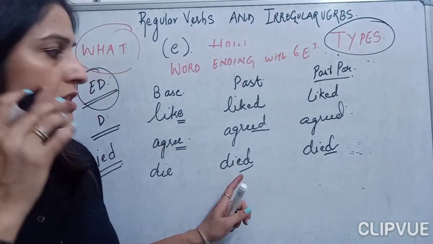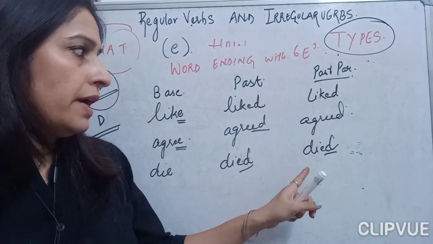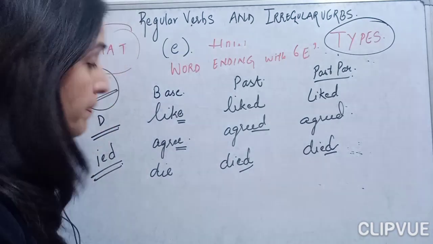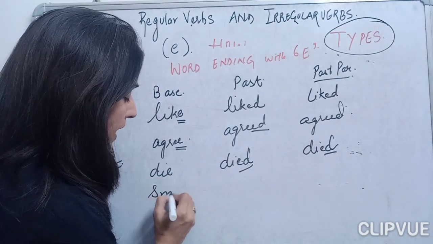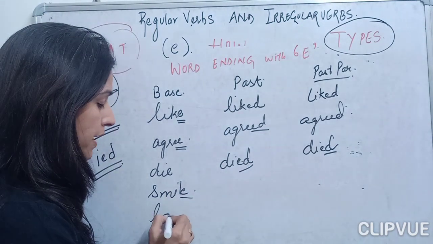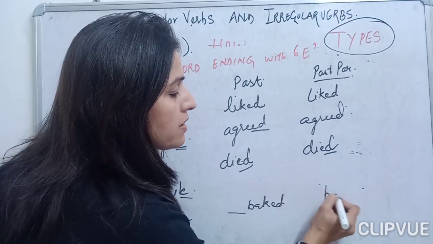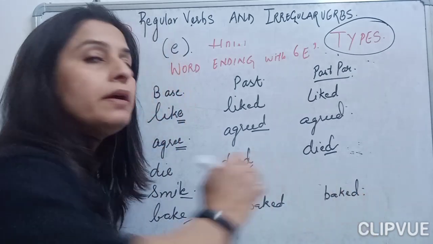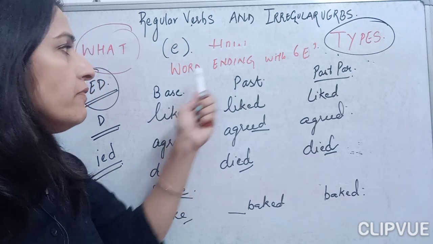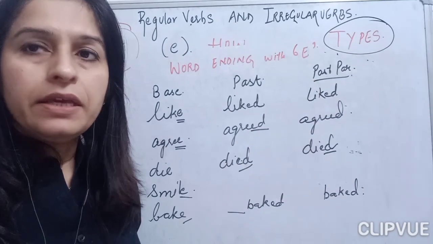So for words ending with the letter E, we just add D to change it from the present to the past and the past participle. You can take other words like smile, it will become smiled. You can take bake, it will become baked, and in the past participle also it will be written as baked. So these were the words which end with the letter E, and we change them to the past or the past participle by adding D.